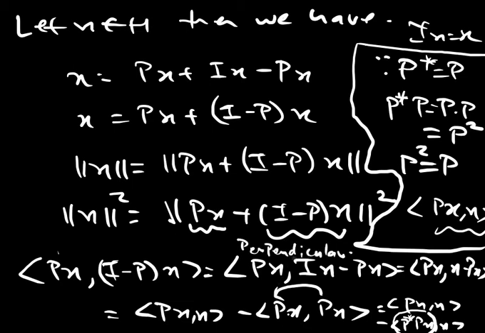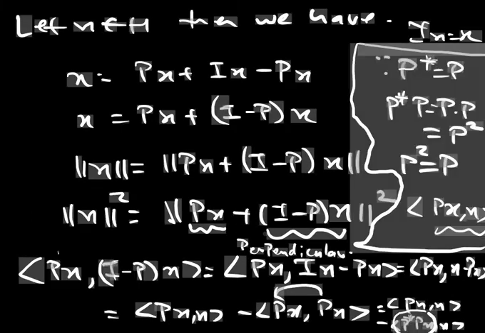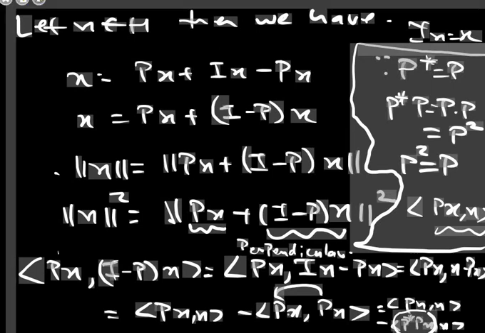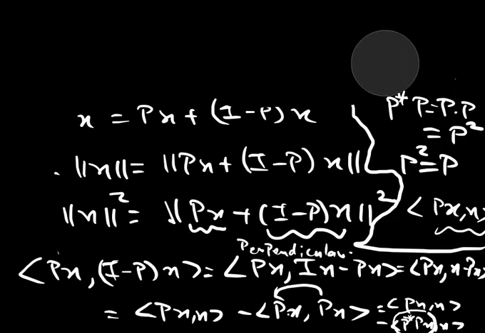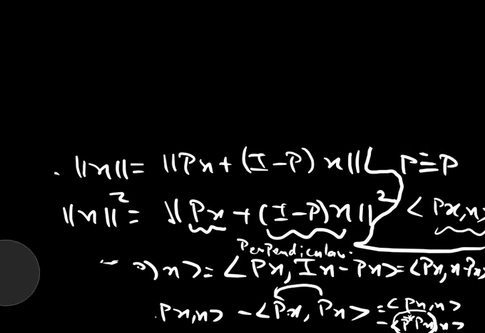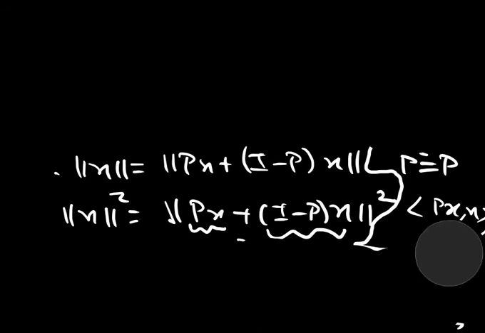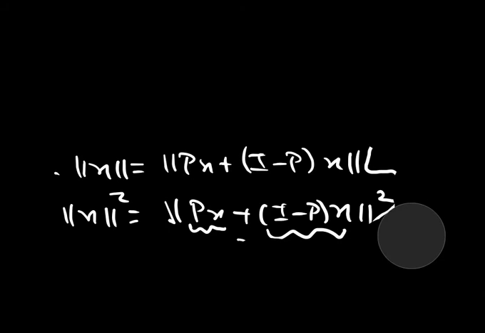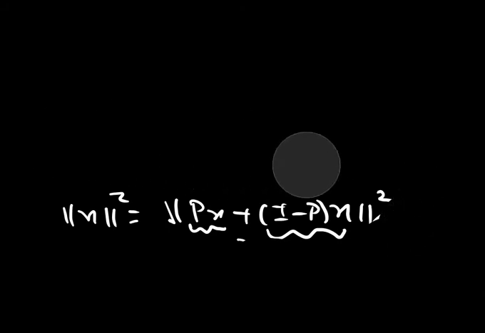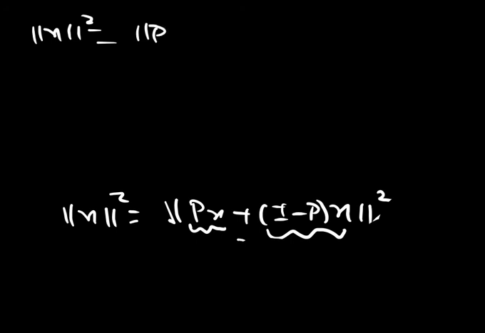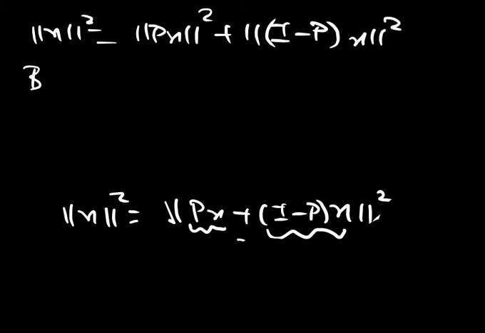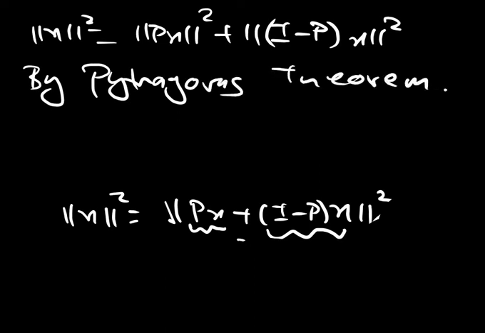So if they are perpendicular to each other, then by the Pythagoras theorem, the norm of X squared would be nothing but the norm of Px squared plus the norm of (I minus P)x squared.